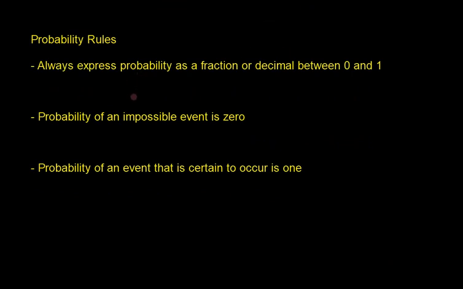So 3 simple rules. The first is that probability should always be expressed as a fraction or a decimal. So say the probability of rain could be 0.5, which you would interpret as a 50% chance of rain. Usually you interpret probability as a percentage, but the actual probability of any event A should always be a number that's between 0 and 1, so a fraction or a decimal.